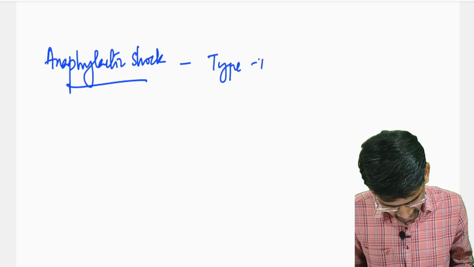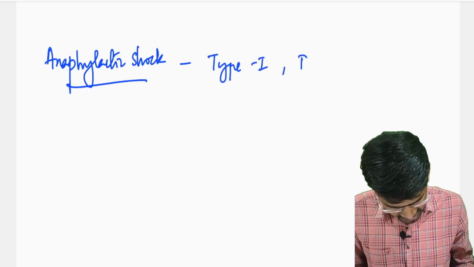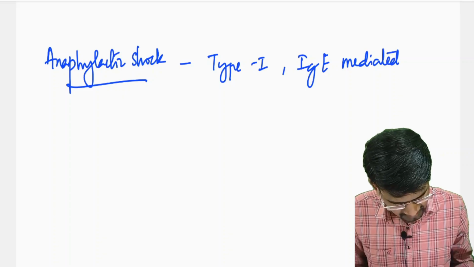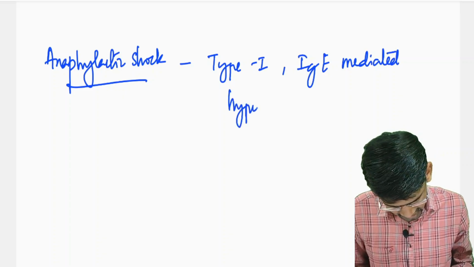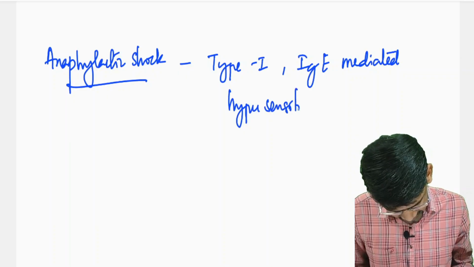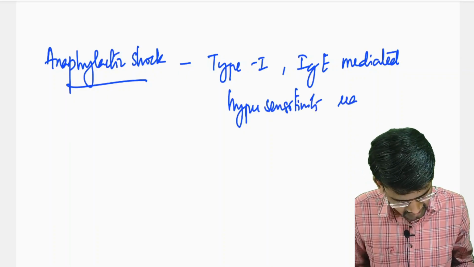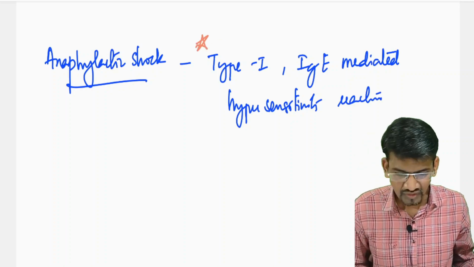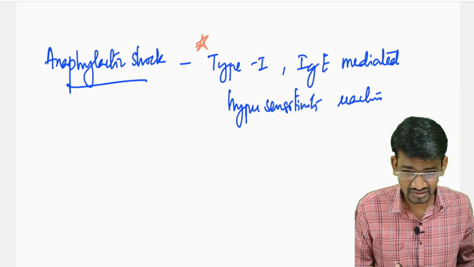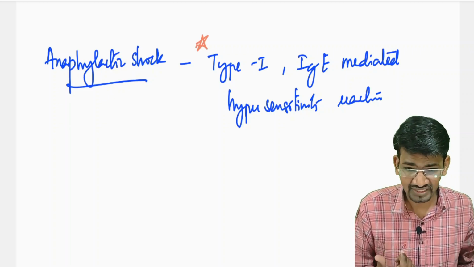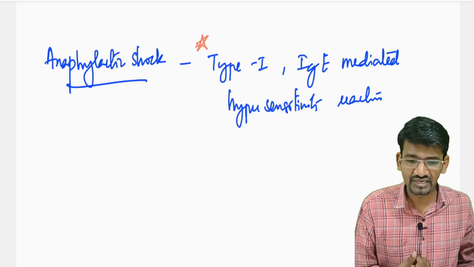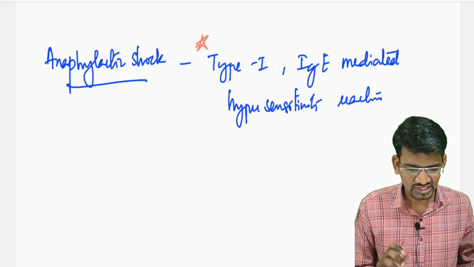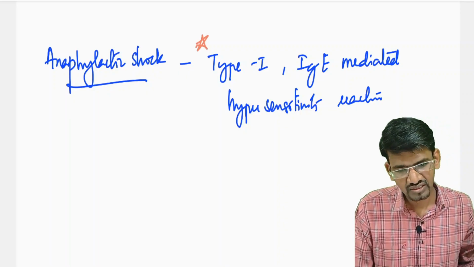Very important, type 1, IgE mediated hypersensitivity reaction. You may get a direct question on this. So what are these anaphylactic reactions? These are type 1 IgE mediated hypersensitivity reactions. That is the first thing you should remember. These are systemic hypersensitivity reactions.